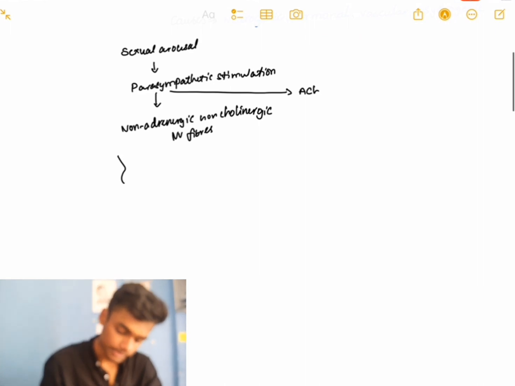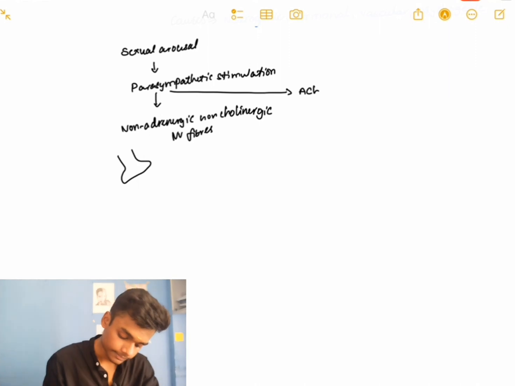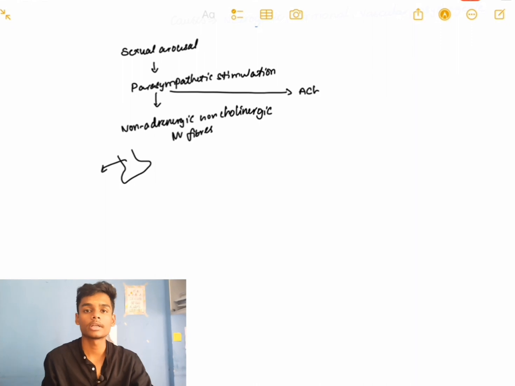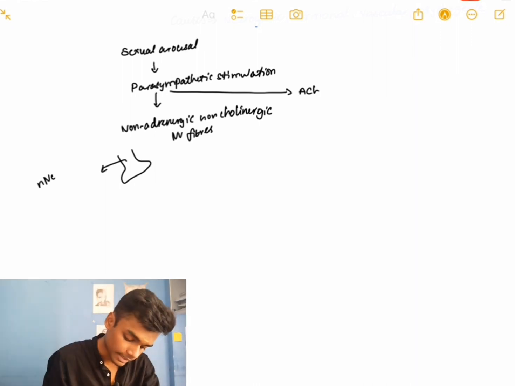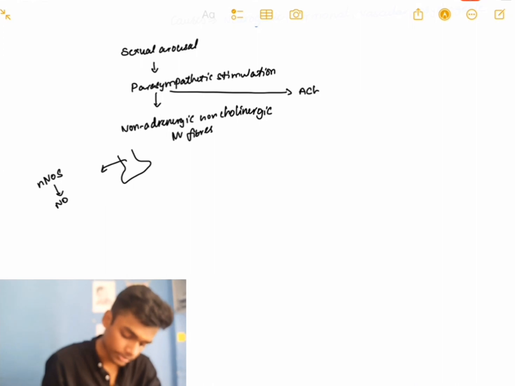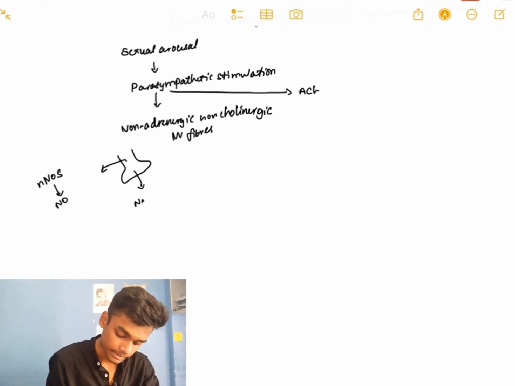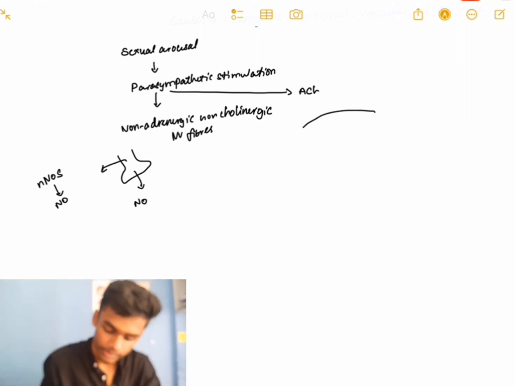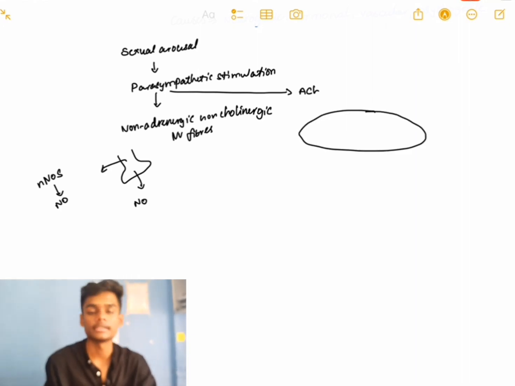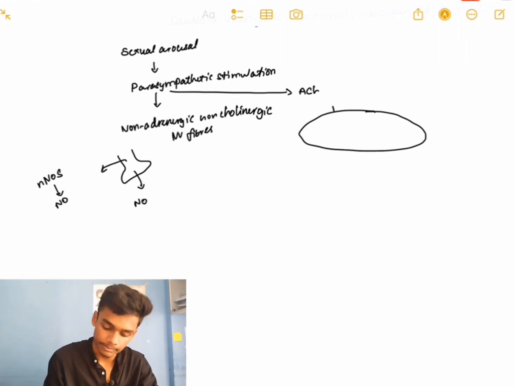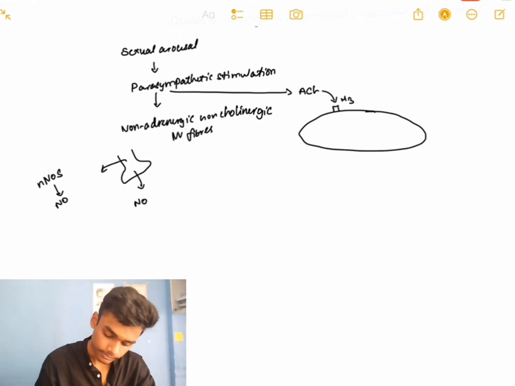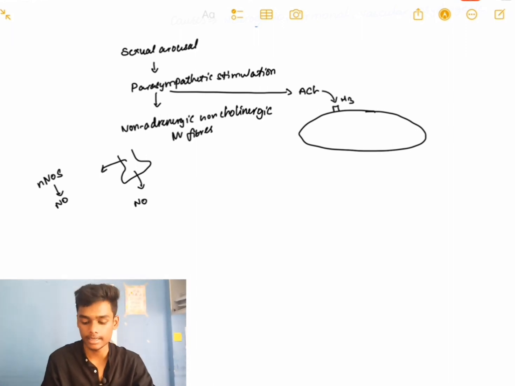Now these nerve endings will release nitric oxide. In neurons there is neuronal nitric oxide synthase, NOS, which will produce nitric oxide. And this acetylcholine will act on endothelial cells. We know the vascular endothelium has M3 receptors, and on those, acetylcholine will act.